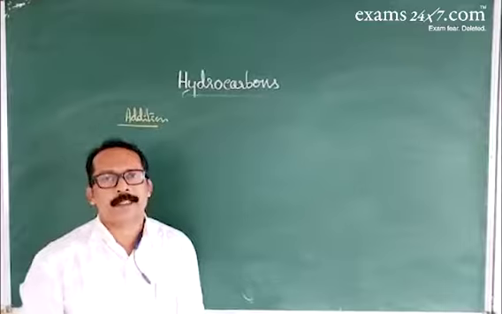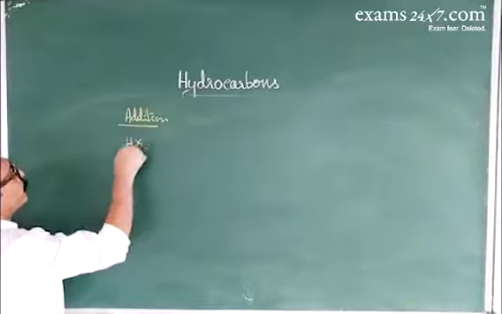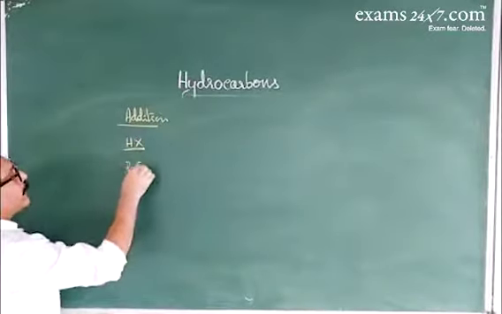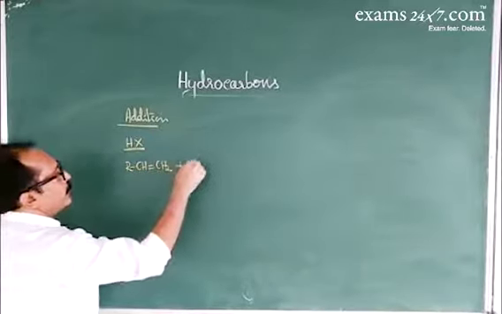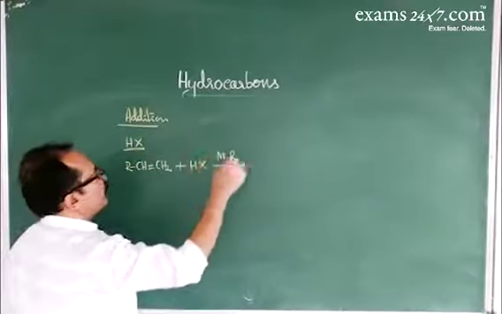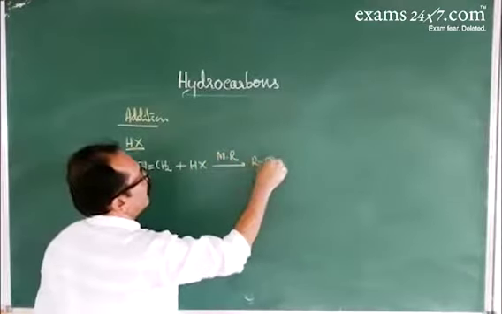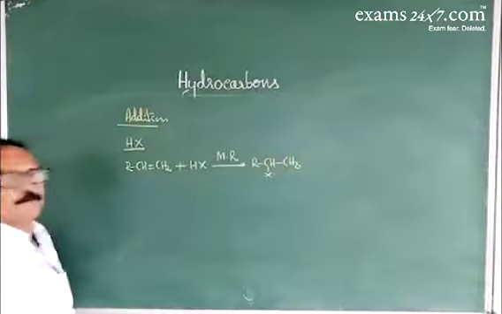Here we'll discuss the addition reaction with hydrogen halide. When alkene RCH=CH2 reacts with hydrogen halide, it follows Markovnikov's rule to give R-CHX-CH3.